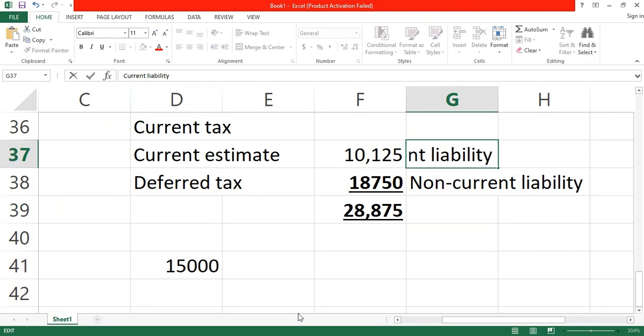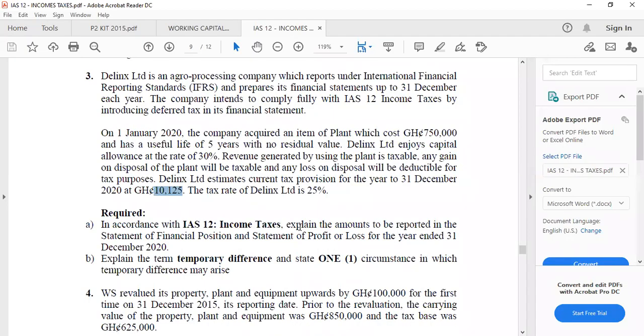So that is basically what they are asking us. The explanation is that, since the depreciation rate is different from the capital allowance rate, there will be an issue of deferred tax, which is the difference between the rates, 30 and 20, that is 10%. Therefore, the company must make provision for the deferred tax elements. How do we find deferred tax? Deferred tax is calculated as a tax rate multiplied by the temporary difference.